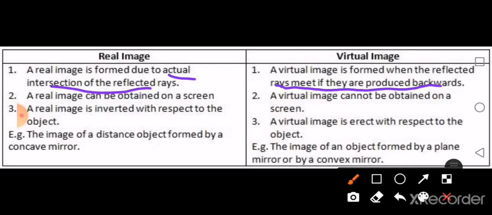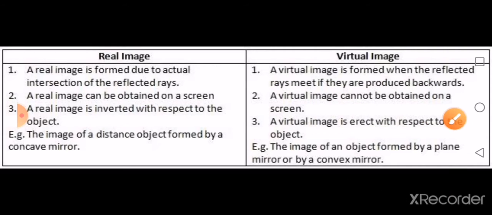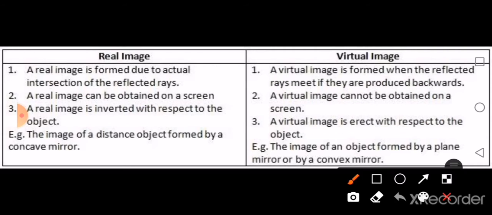Now a real image can be obtained on a screen, but a virtual image you cannot obtain on a screen. A real image is always inverted with respect to the object, but a virtual image is always erect with respect to the object. What do you mean by inverted and erect? Inverted means if the object is like this, the image you are going to get will be inverted like this. Now what about a virtual image? Erect means if you have the object like this, the image will also be like this, isn't it?